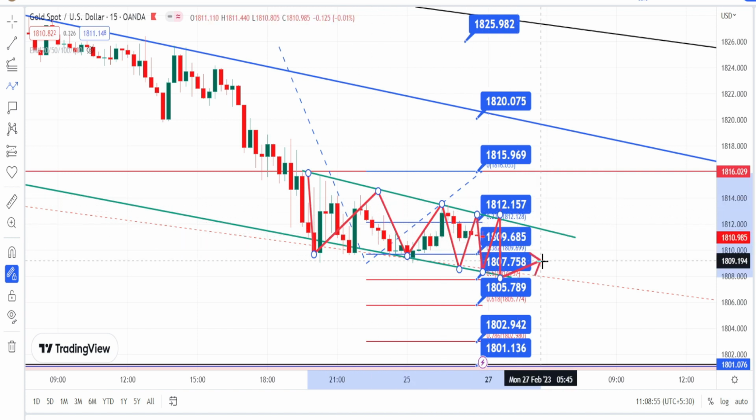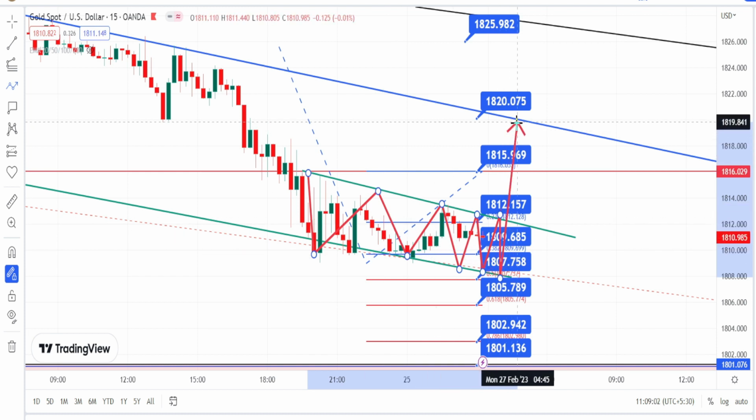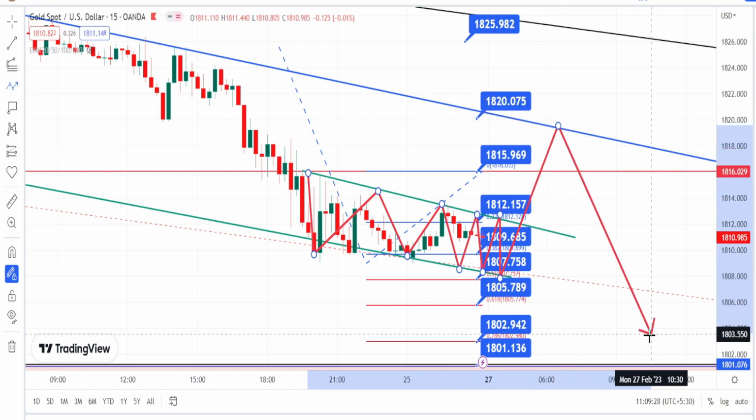But the overall trend of the price action is bearish in 15 minutes time frame also. We can expect a little bit of retracement. It is not a trend reversal. It will be a retracement to gather enough liquidity to fall further on the bearish side.